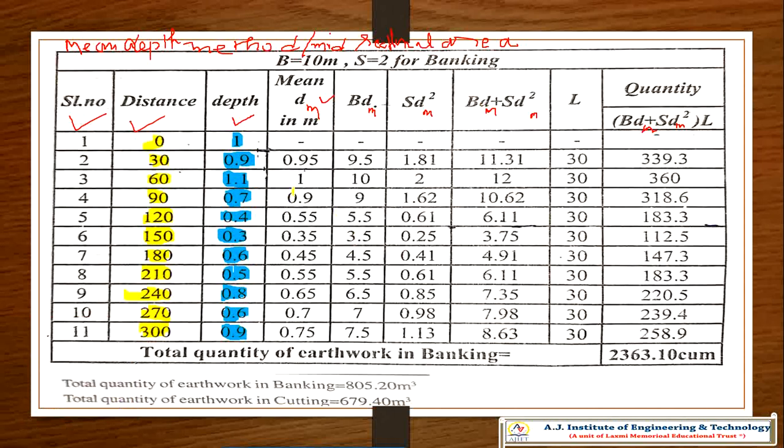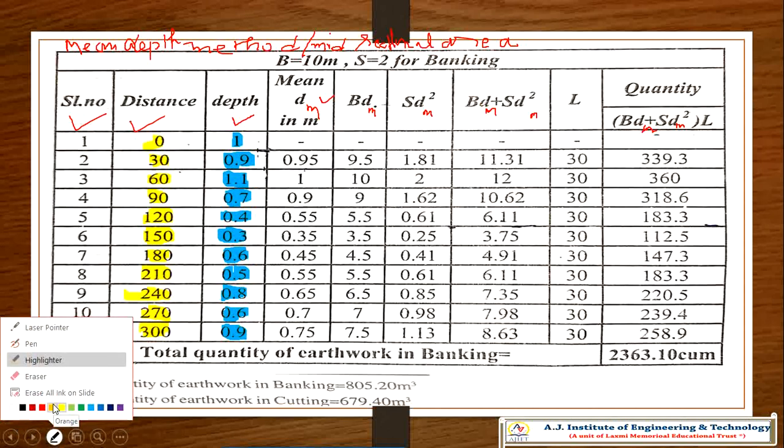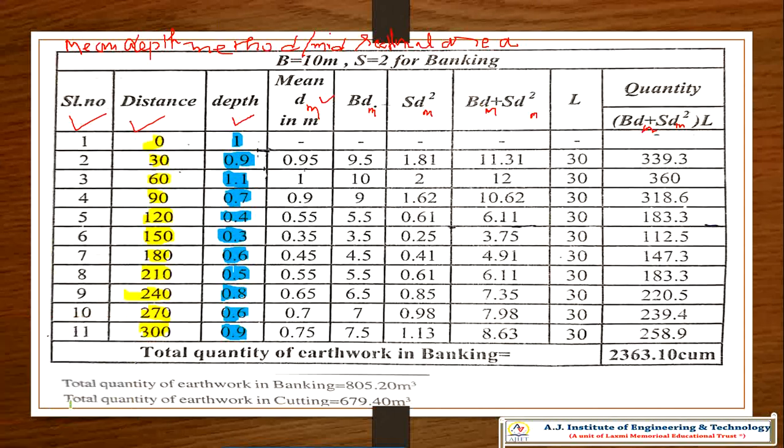Now it is mean depth we are taking. The depth, 1 plus, sorry, it's not 0.85, it is 0.95. I took 0.85 but it is 0.95. 1 plus 0.9, that is 1.9, and 1.9 divided by 2, if you do, you will get 0.95, not 0.85. Please remember that time what I did, it was 0.85. So this becomes 0.95. That is for 0 to 30.